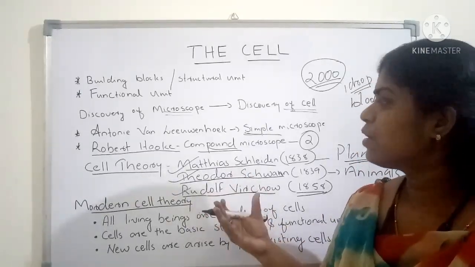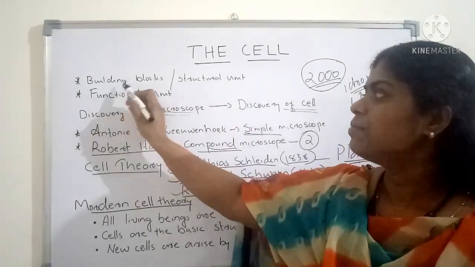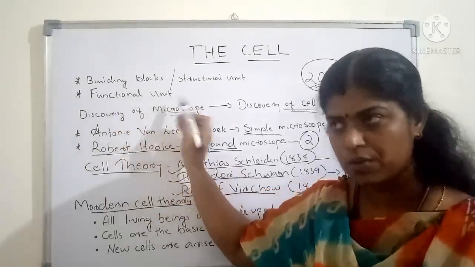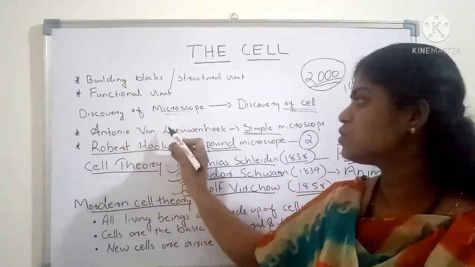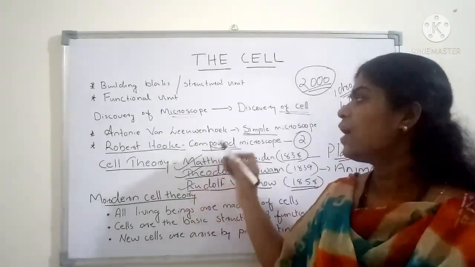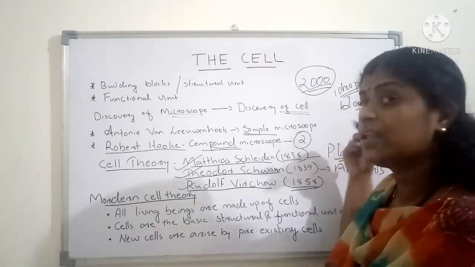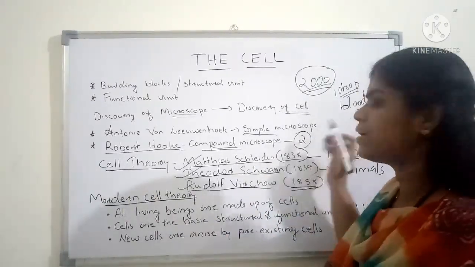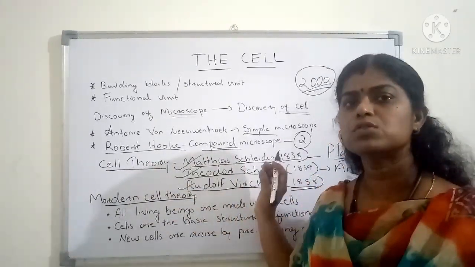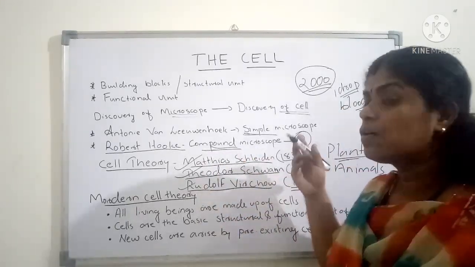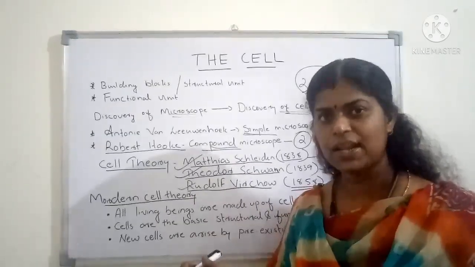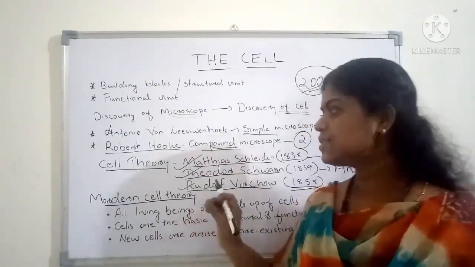So what is the summary of the class? See, cell is the building unit or the building block of all living organisms, and it is a functional unit also. The microscope was first discovered by Antony van Leeuwenhoek. It was a simple microscope and he observed living cells, but he didn't call them cells. After that, Robert Hooke discovered the compound microscope and he observed the cork under the microscope and discovered the cell. Even though it was a dead cell, he called it a cell.